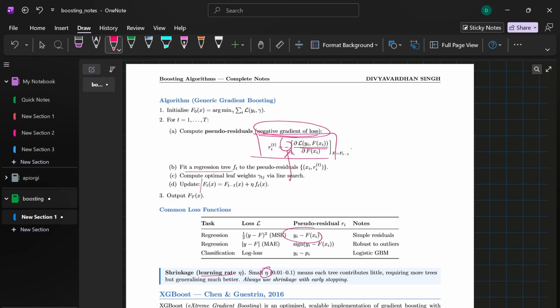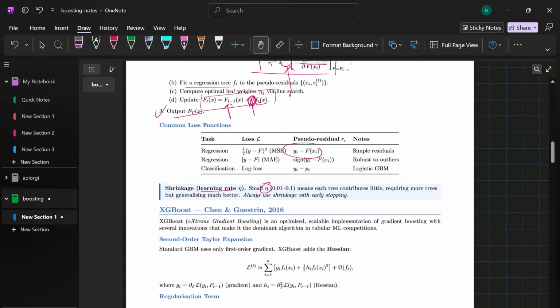The capital F of t depends upon the previous capital F of t minus 1, plus the eta, which is the shrinkage parameter, times the f of t. Okay, now moving towards the third section, we have XGBoost.